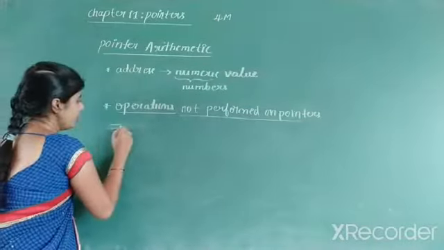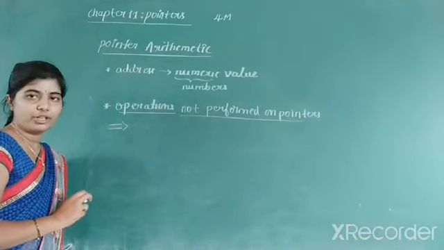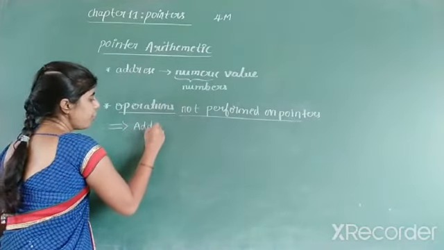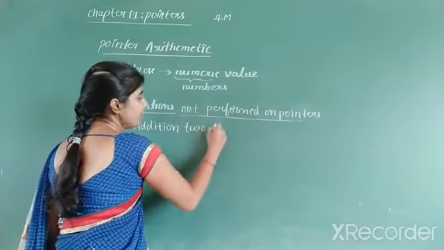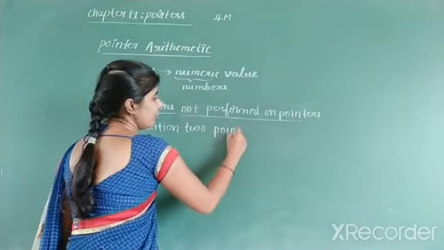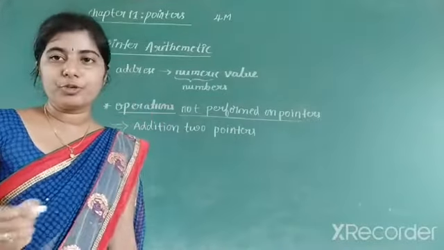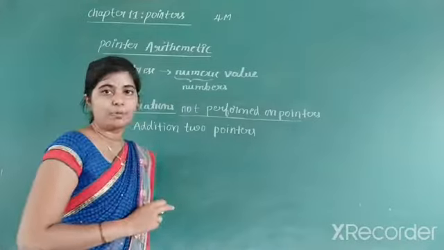The first operation which is not possible is addition of two pointers. Addition of two pointers is not possible. It is not possible to add the addresses of two memory locations. That means addition of two pointers is not possible.